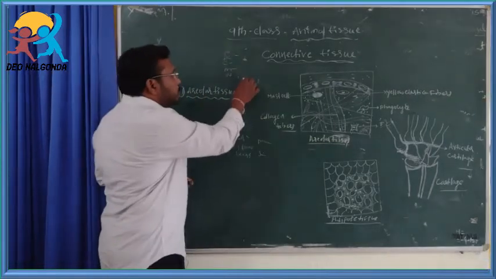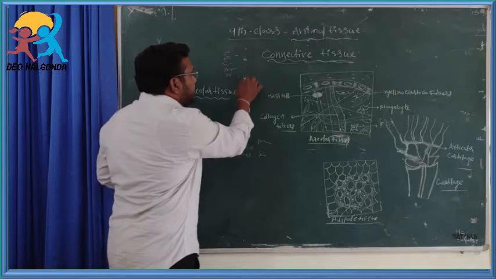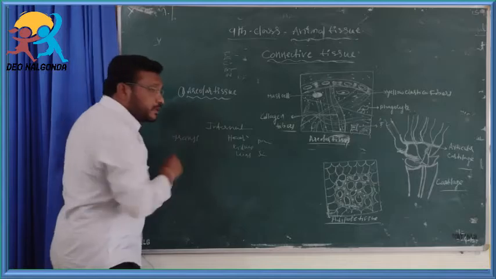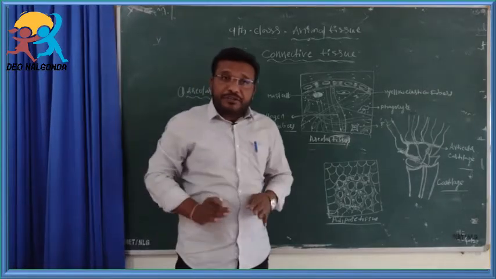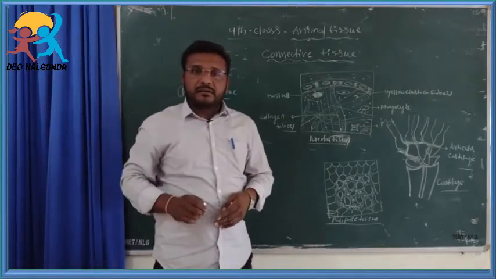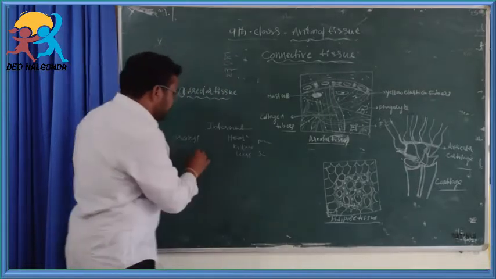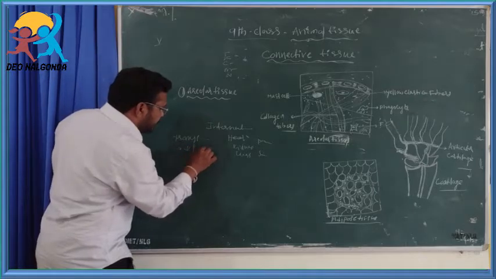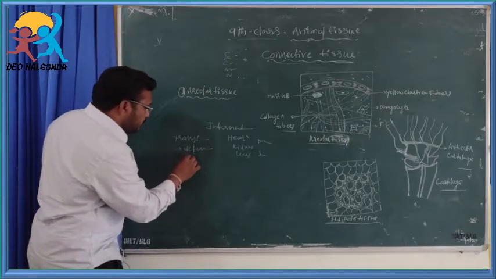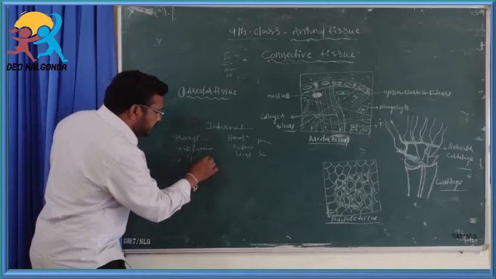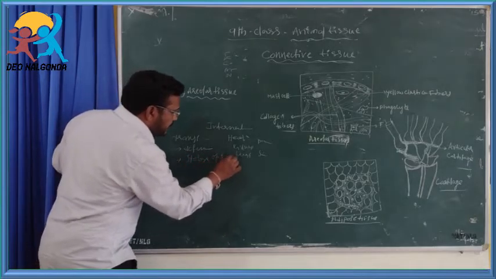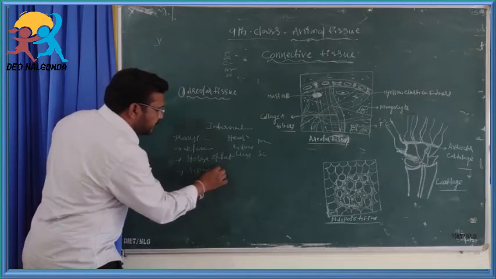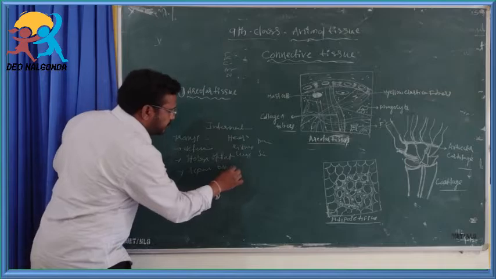It has a key role, a major role, in transporting material from one tissue to another, and it helps in body defense, storage of fats, and repairing the other tissues.